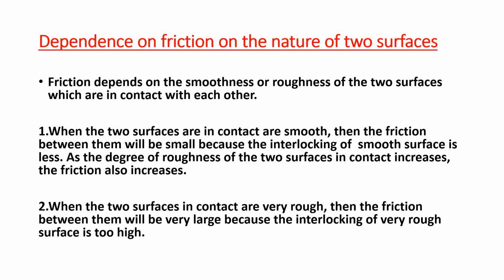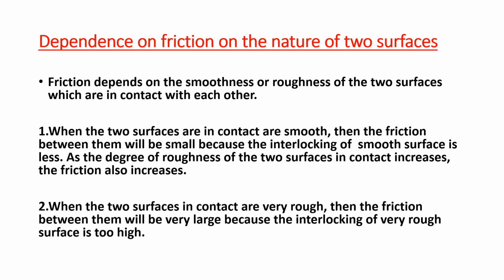When the two surfaces in contact are smooth, the friction between them will be small because the interlocking of smooth surfaces is less. As the degree of roughness of the two surfaces in contact increases, the friction also increases.